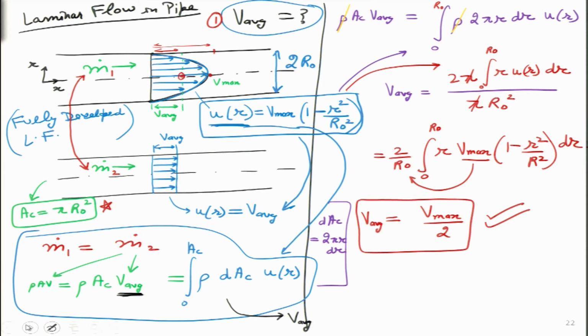Now, I can ask the same question, but with additional variation in temperature as well. I am considering laminar flow in a pipe. The question I will ask now is, what is the average temperature in the pipe? And then students may ask what average temperature means over here. So, let me show the temperature profile.